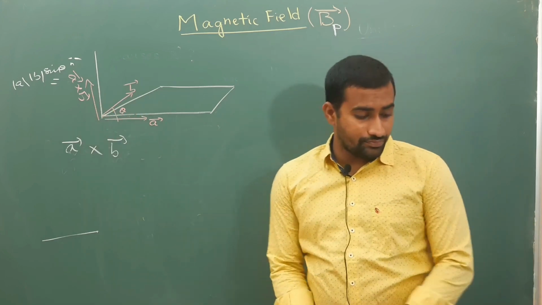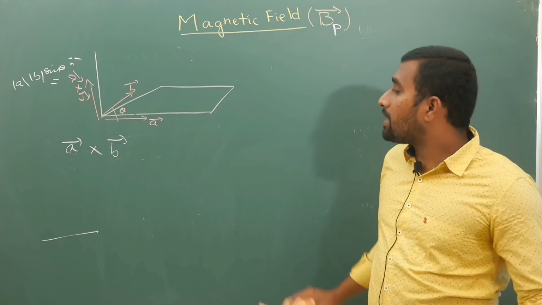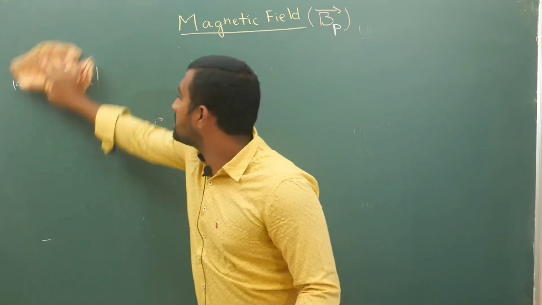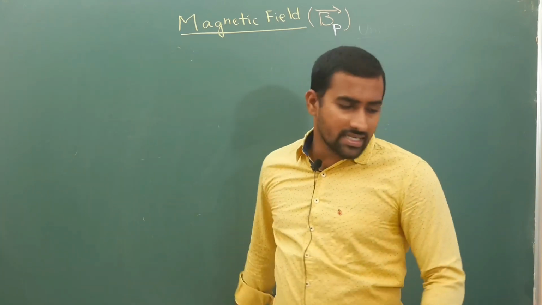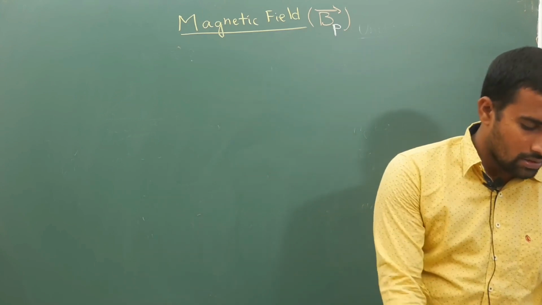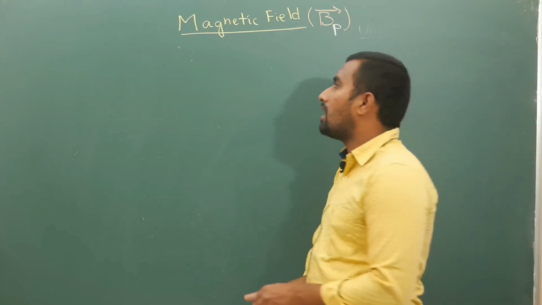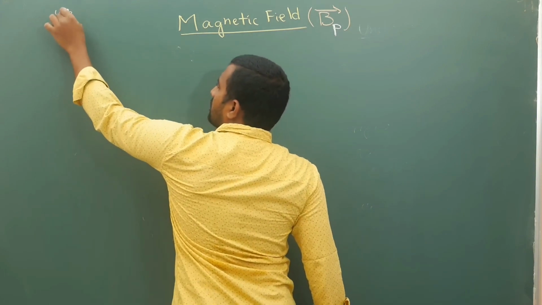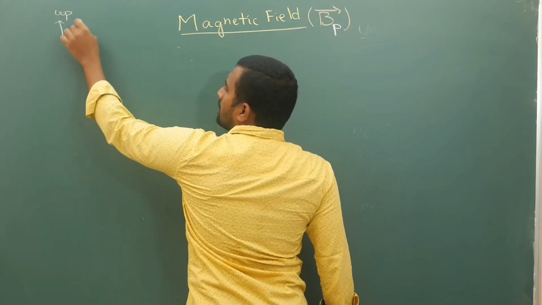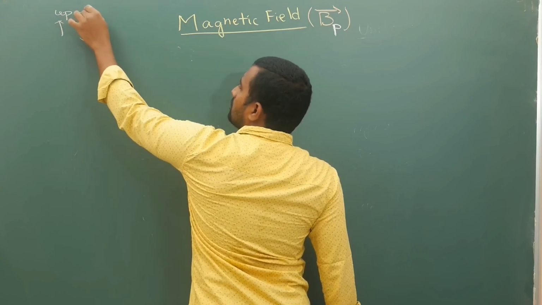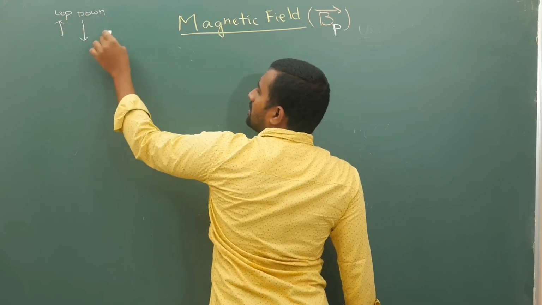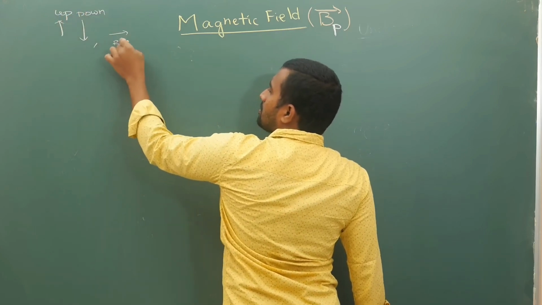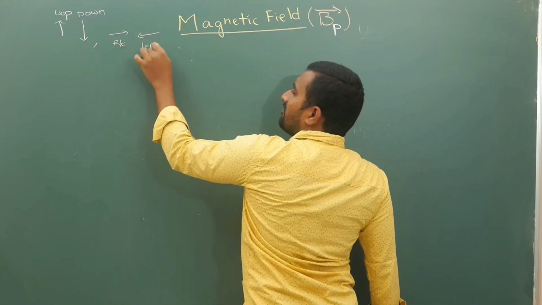Now in the plane of paper, I'll give the basic directions. Let us say you have these directions. This direction is up, according to my board. This direction is down. This direction is right. This direction is left.